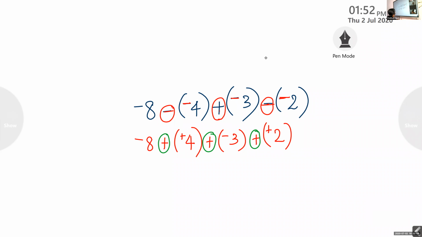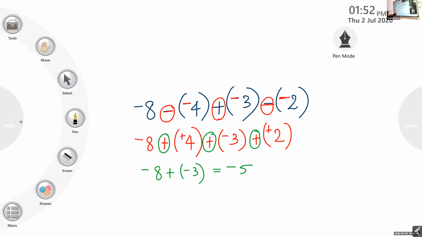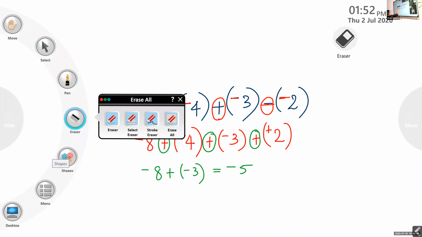Okay, I just explained about subtraction of integers. When we do the next problem, I'll explain once more. Now everything became an addition problem. Now simply do the addition like the previous class. What were we doing in the previous class? Collect all negative numbers, collect all positive numbers. Negative 8 plus negative 3. Both are negative, so add and put the negative sign.